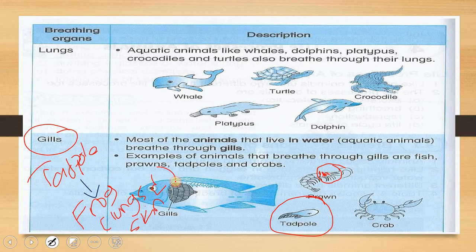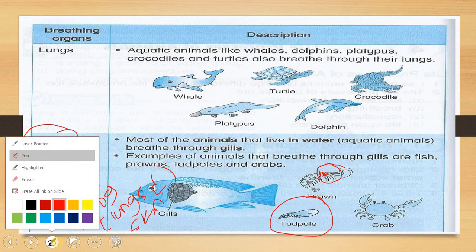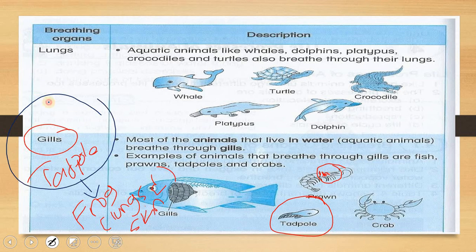So these are the things that you need to remember. When they are small, bila diorang kecil, when they are berudu, they breathe through their gills. But when they are full grown-up adult, they will breathe through their lungs and their skin when they become frog.